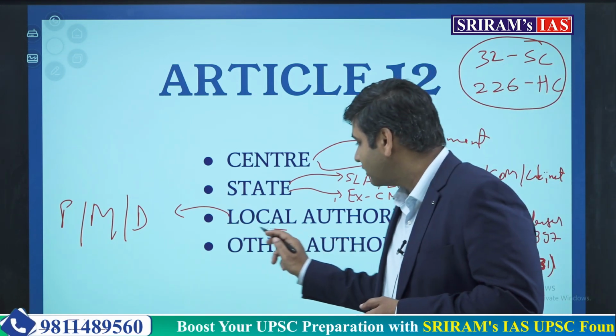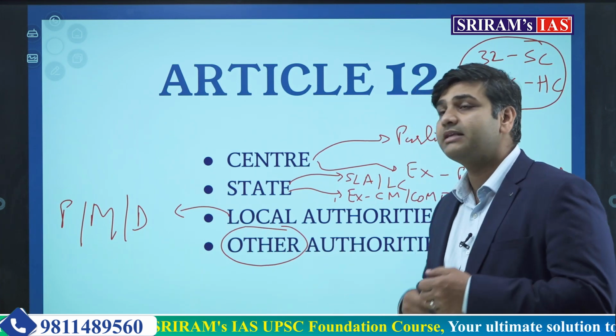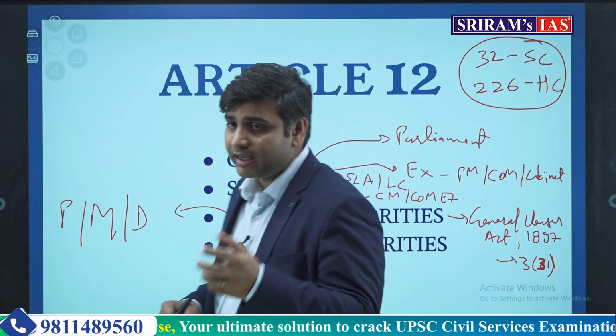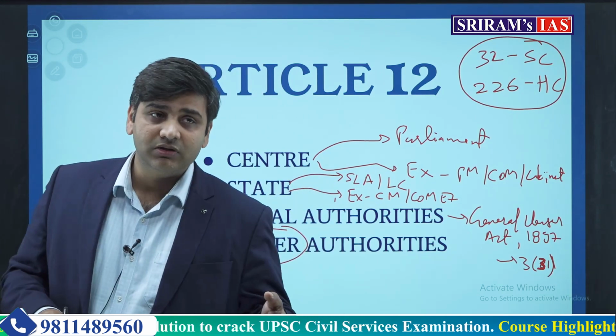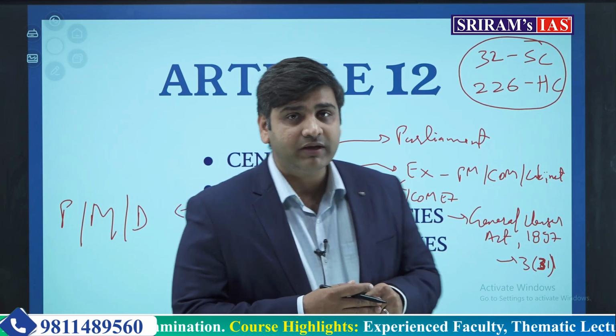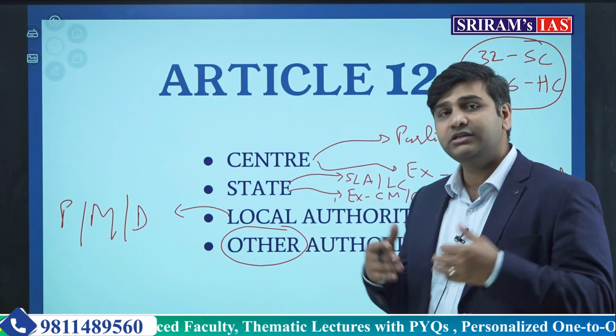Now the term other authorities. Other authorities has not been defined in the Constitution, and that is why confusion has arisen many times, because every time this concept used to come in front of the Supreme Court, whether a particular organization is covered under other authorities or not.